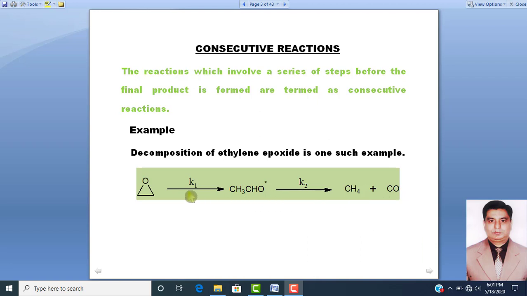So this is the consecutive reaction because ethylene epoxide is converted into acetaldehyde and acetaldehyde into methane and carbon monoxide. So consecutive reactions are those reactions which involve a series of steps before the final product is formed.